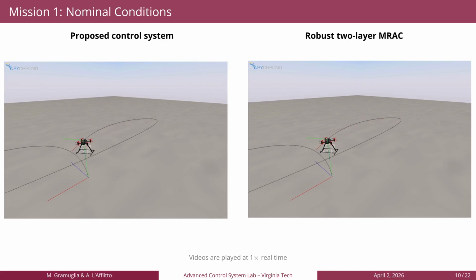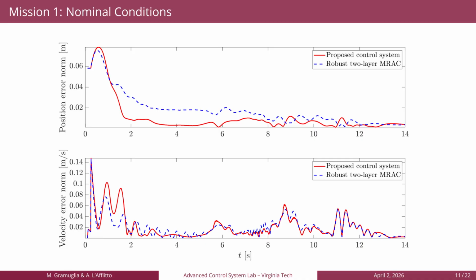We use this mission to tune both control systems so that they obtain similar results. Here we're seeing the norm of the position and velocity tracking error of the outer loop. In red, we have the proposed control system, while in blue, we have the robust two-layer MRAC controller, and we see that we obtain very similar results. For fairness of comparison, no further tuning will be done to the two controllers for executing the next missions.